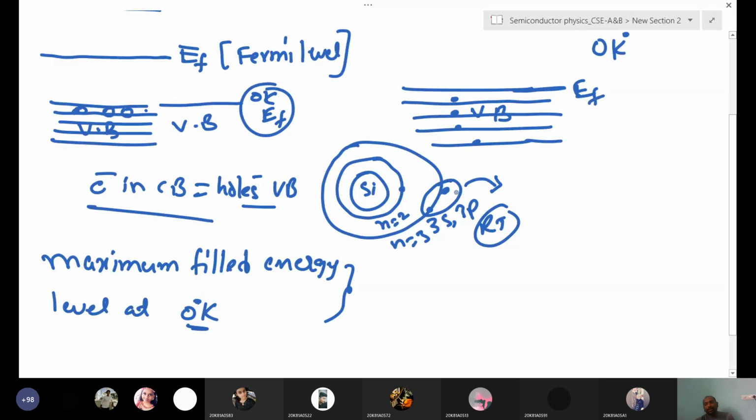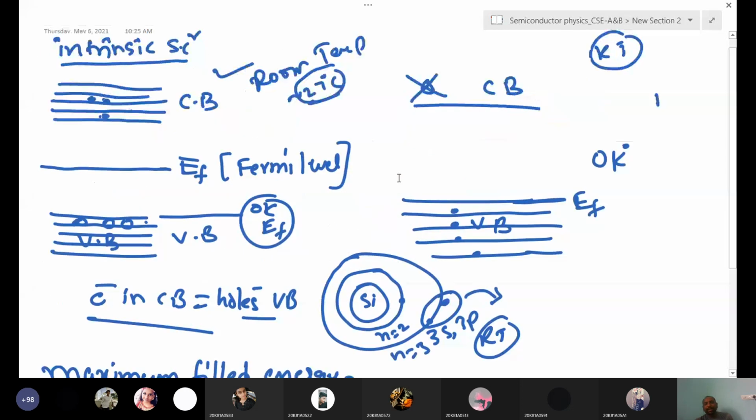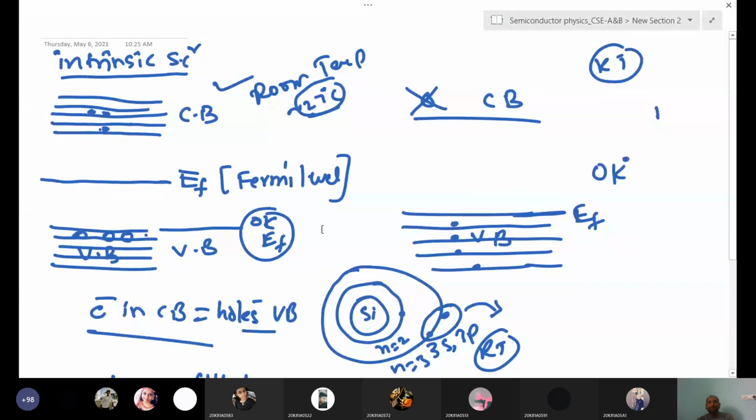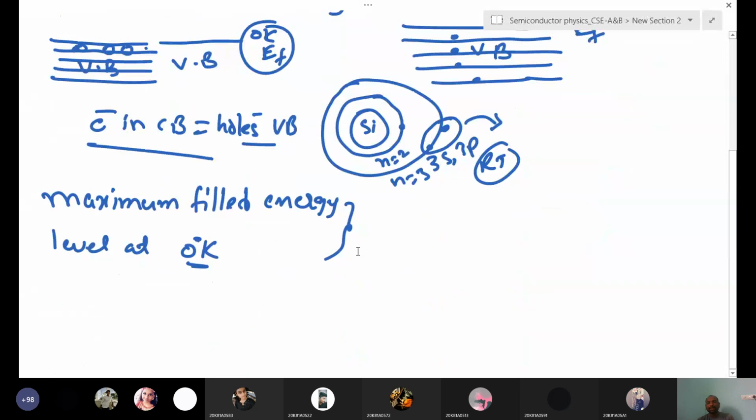Now see here, the definition is the maximum filled energy level at 0 Kelvin. We define the Fermi level at 0 Kelvin, but for any semiconductor, when we measure the conductivity or perform the experiment, we are operating the device mostly at room temperature.